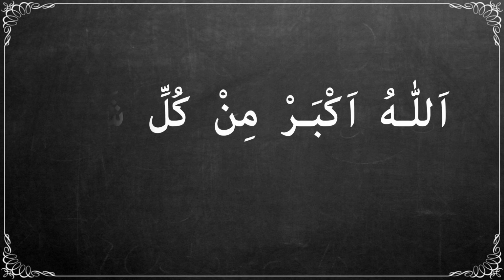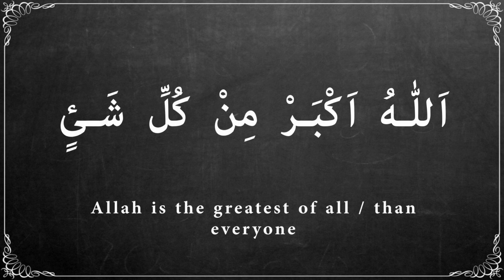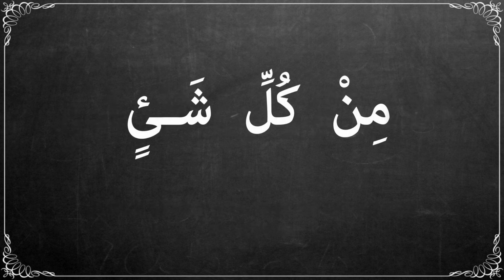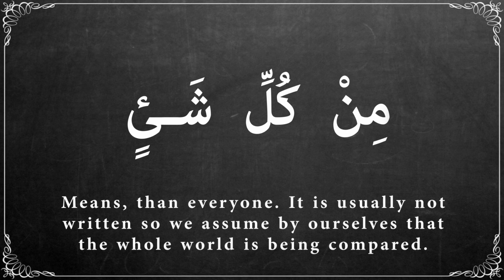We can also write الله أكبر من كل شيء. Allah is the greatest of all, or greater than everyone. من كل شيء means than everyone. It is usually not written, so we assume by ourselves that the world is being compared.